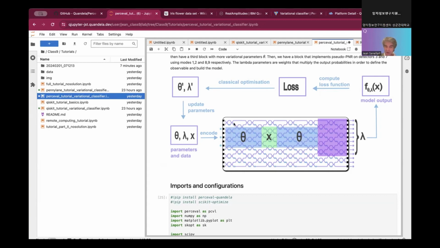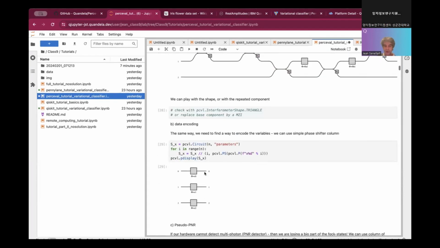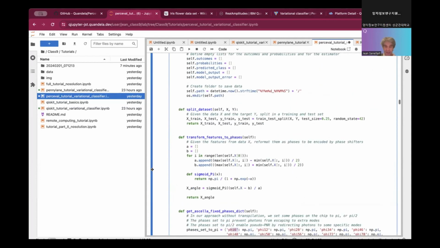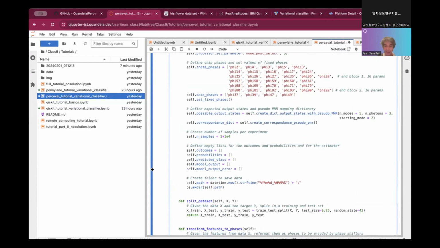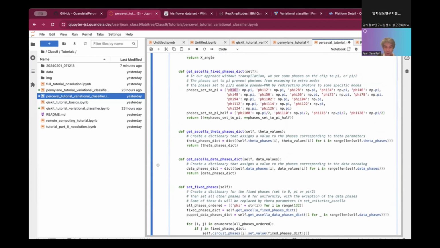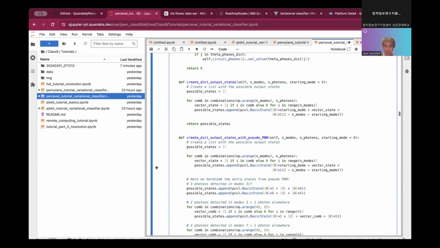This has been done on the top line and on the bottom line, so that we know that the photons will remain in this area. So again, they are manually hard coding the phase shifters to implement the path of the photons in the circuit. So we understand this part, the fixed phase. There is one more thing that I want to show you, which is the pseudo-planar.